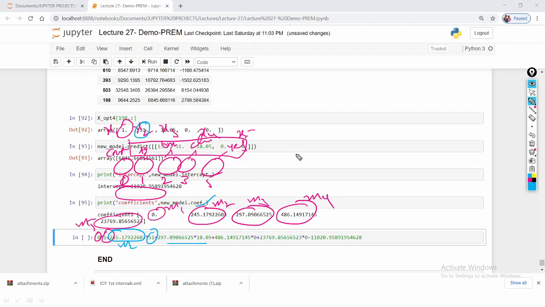Like that I can apply y hat is equal to M1 x1 plus M2 x2 plus M3 x3 plus M4 x4 plus M5 x5 plus B. B means this is the intercept value.